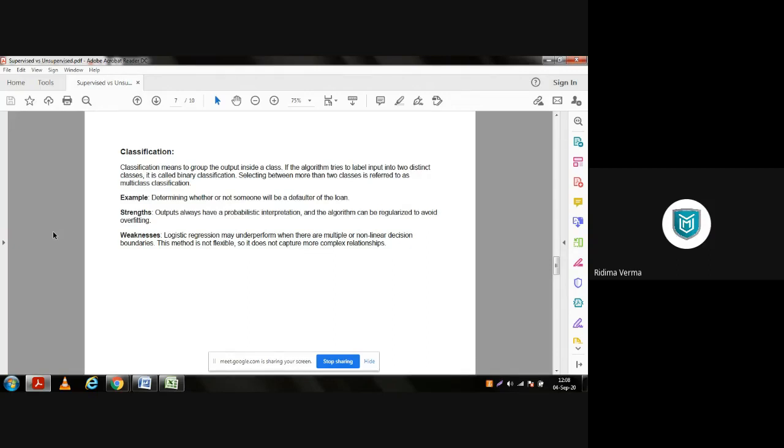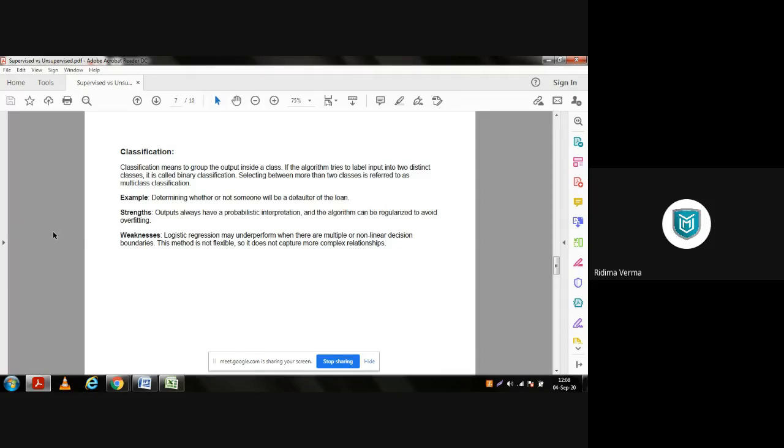But every student belongs to a particular class from which we can identify them and separate them. So basically, classification is something through which we can divide or separate the items into different classes.